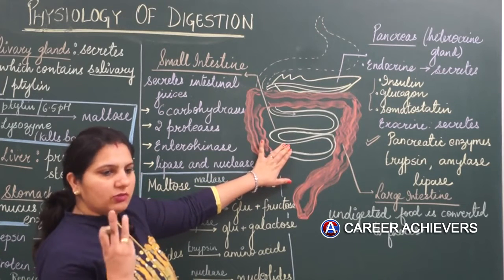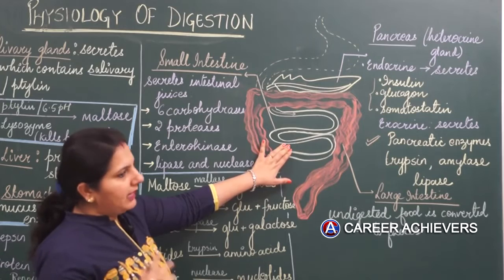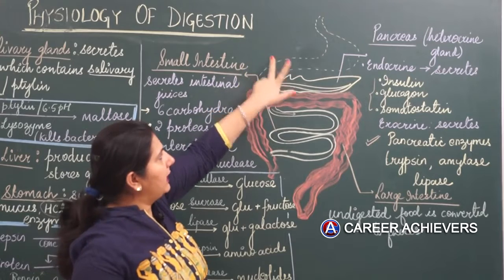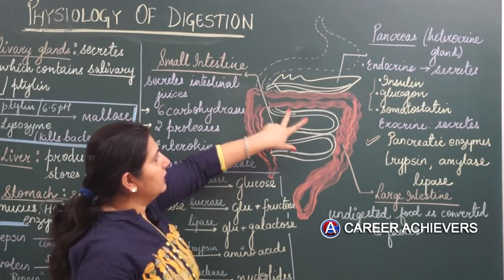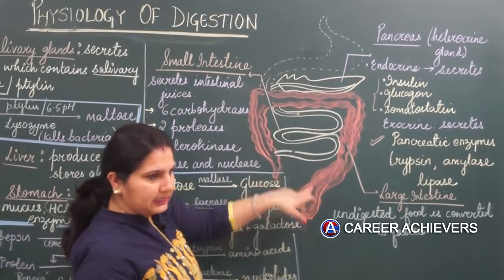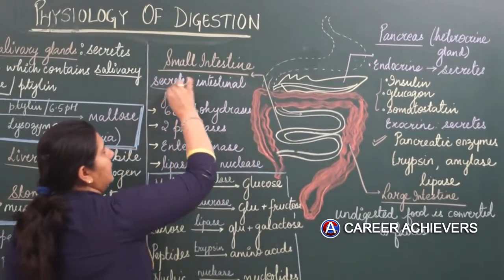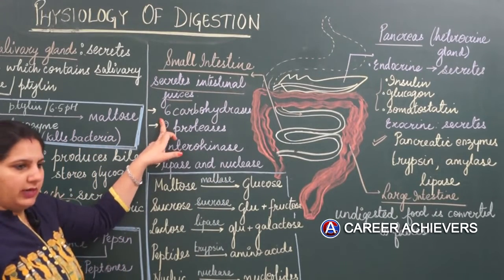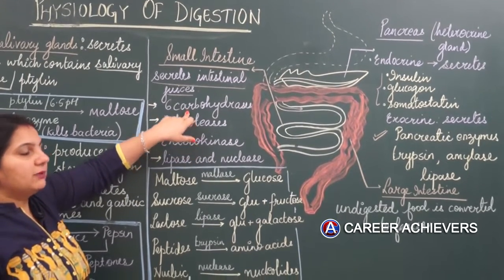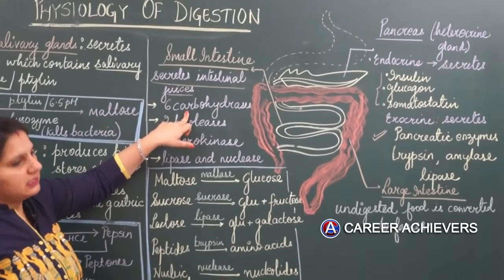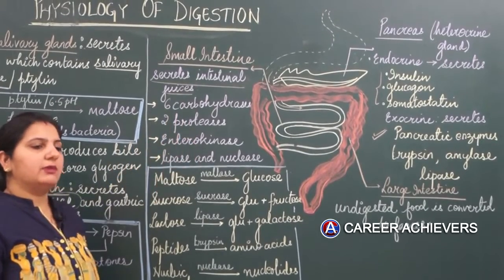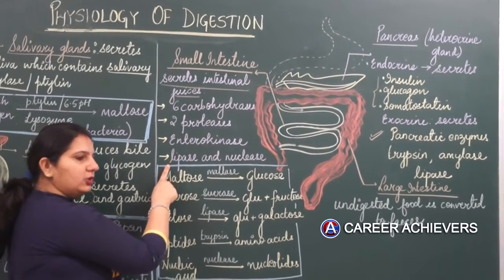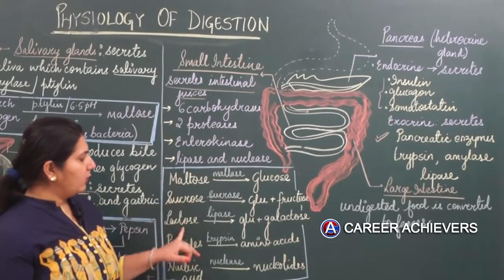Small intestine comprises three portions: duodenum, jejunum and ileum. This is the duodenum which receives the ducts from the liver, gallbladder and pancreas. From the duodenum the food is transferred to the jejunum and ileum. Here in the jejunum and ileum, the intestinal wall secretes intestinal juices which contain 6 carbohydrases, 2 proteases, enterokinase and lipase and nuclease. 6 carbohydrases means 6 carbohydrate digesting enzymes, 2 proteases means 2 enzymes which digest proteins.